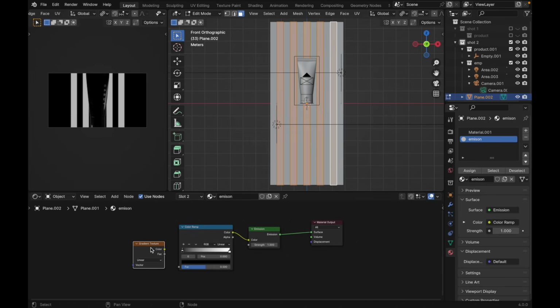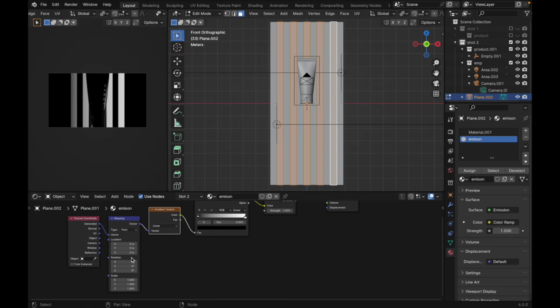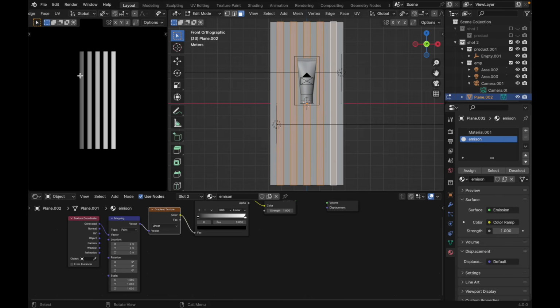At your gradient texture, press Ctrl T, it will automatically add a texture coordinate and mapping. Just connect color to vector. Just put it here, press slash. As you can see, the gradient starts from over here. I want it from the bottom or from the top. Let's change the rotation to -90 degrees, just like this.